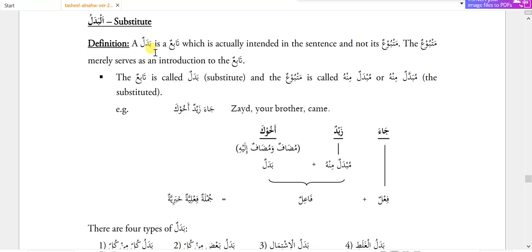Like Ja'a Zaidun Akhuka. So here your brother Zaid, your brother came. Ja'a Zaidun Akhuka. Zaid came, your brother came. The person, your brother, his name is Zaid actually. So when I am saying your brother came, it also means Zaid, and when I am saying Zaid came, it also means the same. So Zaid and Akhuka, both words represent the same person. So Ja'a is fail, Zaidun is mubdal minhu, and Akhuka, muzaf muzaf ilay, becomes badal. Mubdal minhu and badal become fa'il.